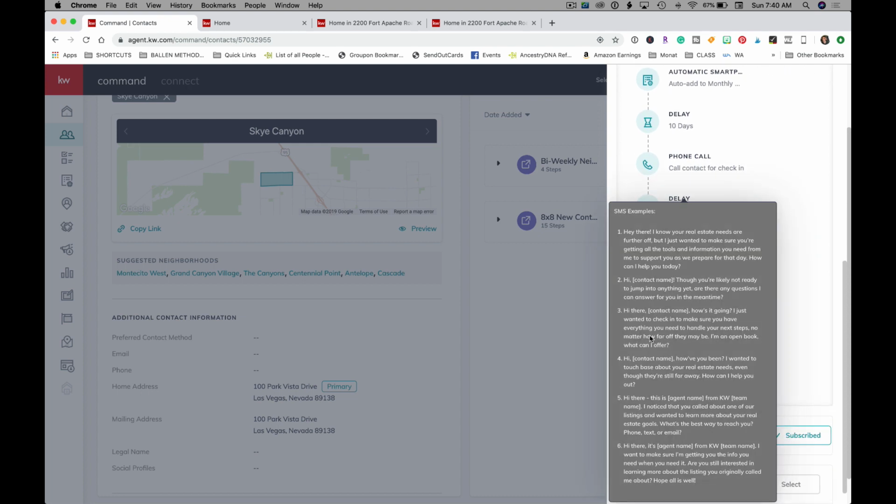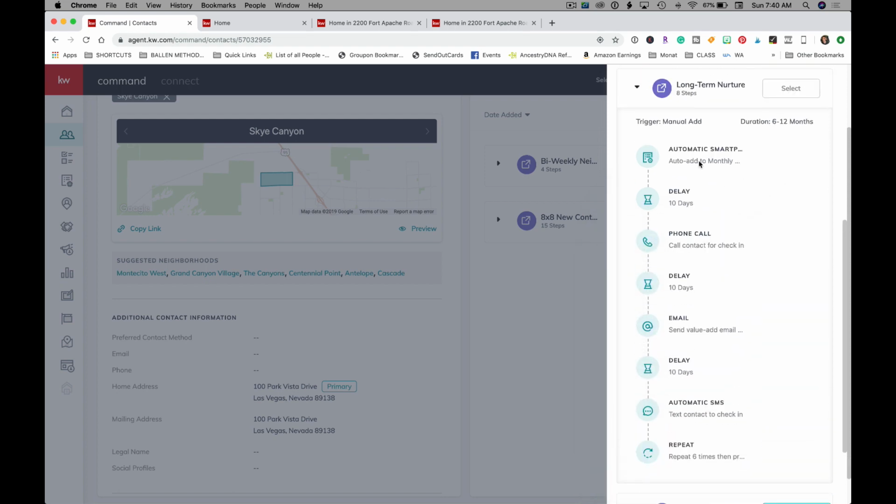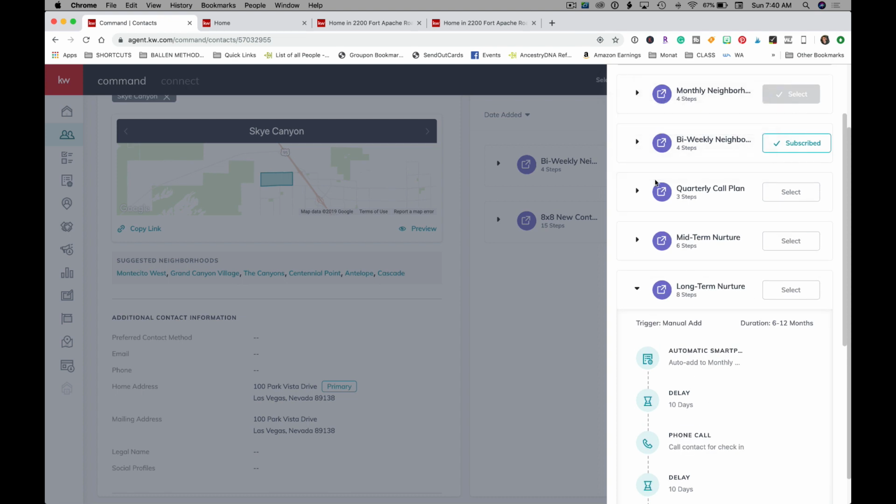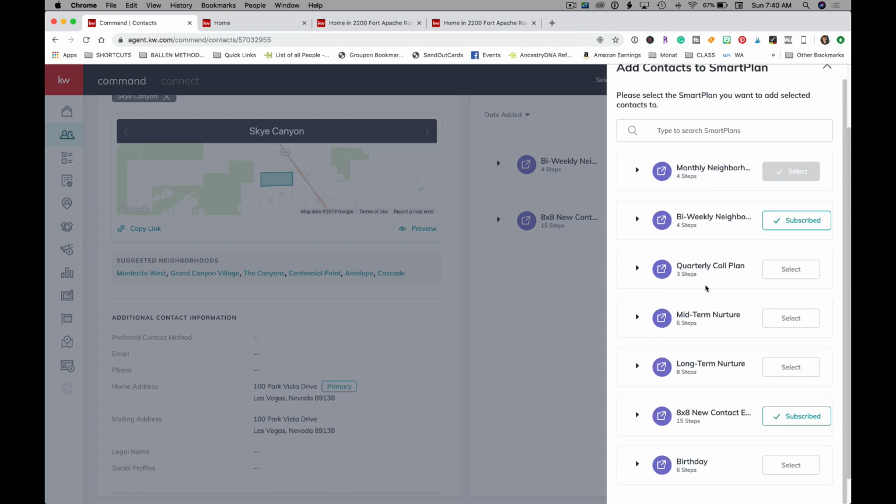Okay. So long-term nurture is excellent for your long-term buyers or people that are going to sell eventually. And that also includes your neighborhood nurture. So as a matter of fact, in my opinion, it makes more sense just to put them automatically on a long-term nurture or midterm than just putting them on the biweekly plan. So I'm glad we looked at that in depth. All right, so you can play with that there.